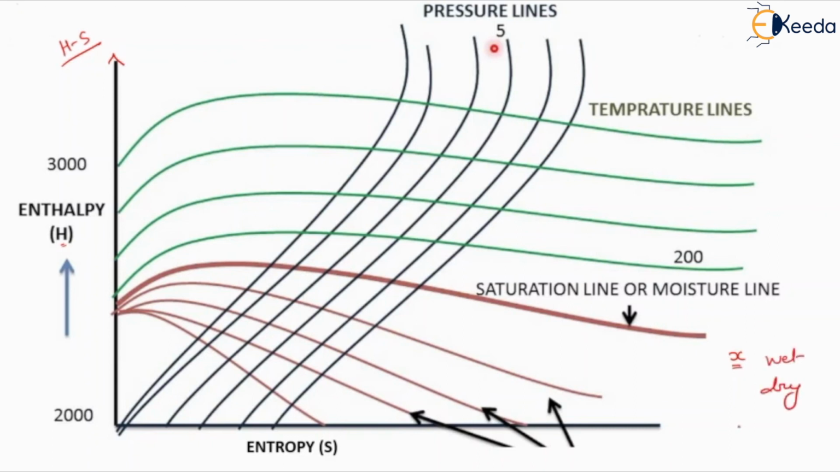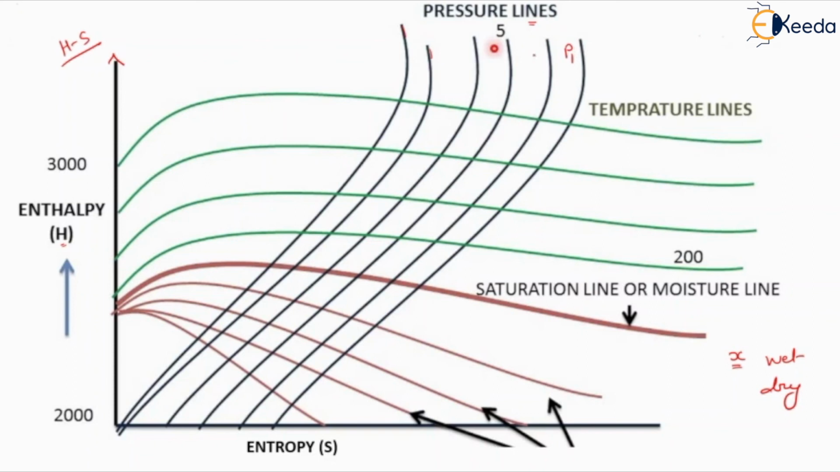Suppose we are considering steam. Here we can discriminate between wet steam and dry steam with the help of the value of dryness fraction, or X. So here you can see different lines. What are these lines representing? The first lines which we are going to discuss are the pressure lines. These lines are representing different values of pressure.